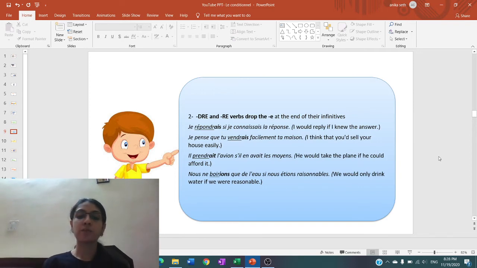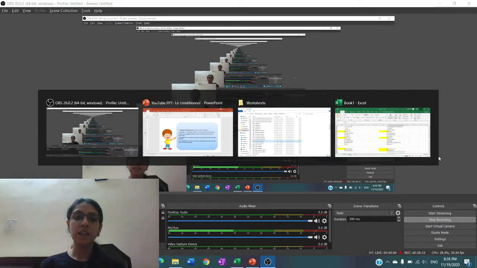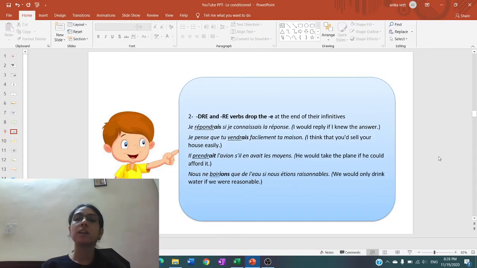Répondre verb, conjugation. In the conditionnel, we take verb répondre, remove the E from the end, plus we add the ending AIS. So, je répondrais si je connaissais la réponse.